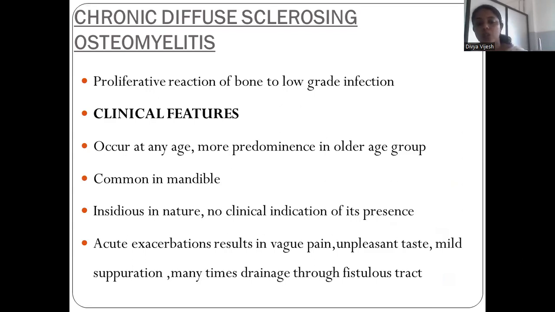Then chronic diffuse sclerosing osteomyelitis. There is a proliferative reaction of bone to low-grade infection. And what are the clinical features in chronic diffuse sclerosing osteomyelitis? It can occur at any age, with more predominance in the older age group, and it is common in the mandible and insidious in nature, with no clinical indication of its presence. Acute exacerbations result in vague pain, unpleasant taste, mild suppuration, and many times drainage through a fistulous tract. So in chronic cases, a fistula may form.